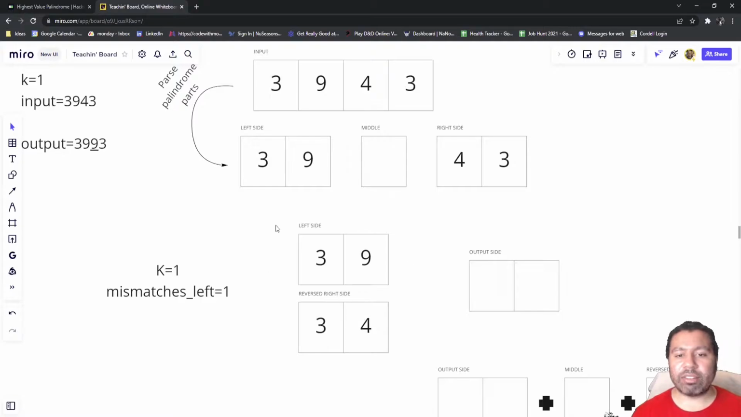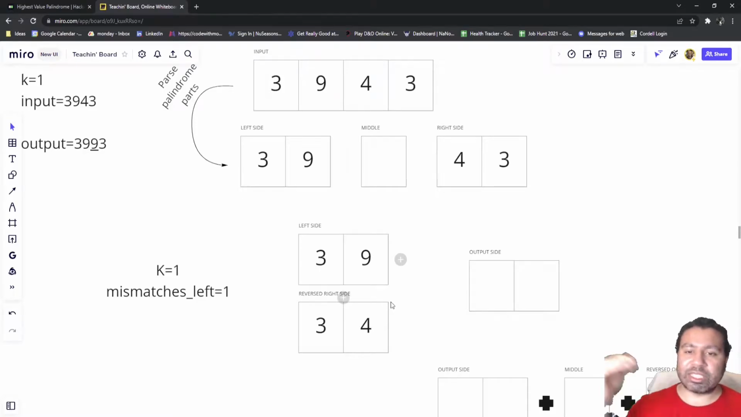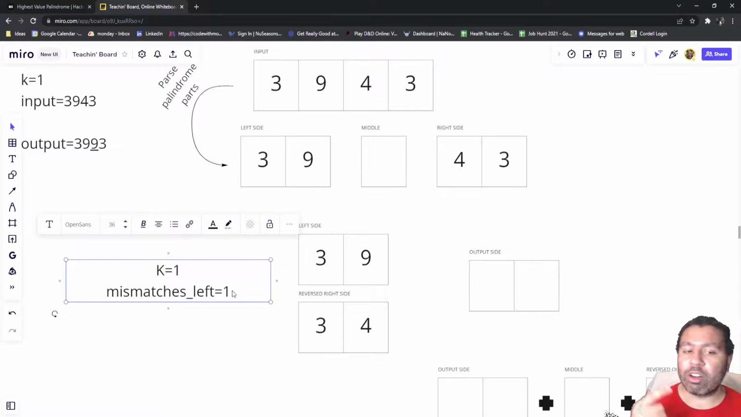So here I have the left side and the right side right next to each other, kind of zipped up next to each other, if you will. And the right side is just reversed so that they are in line. Now that they're lined up, we can count how many mismatches there are very easily. Visually we can see there's only one, but we could also approach this programmatically by looping through both and counting which ones are mismatched. So here we have a mismatch count of 1.